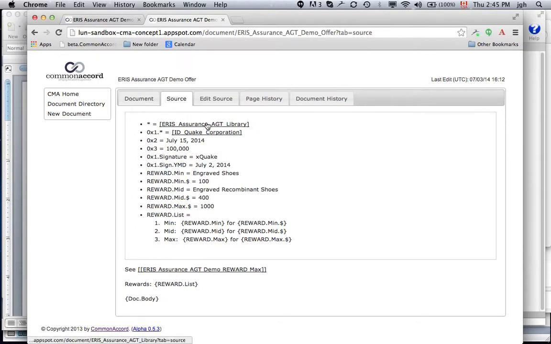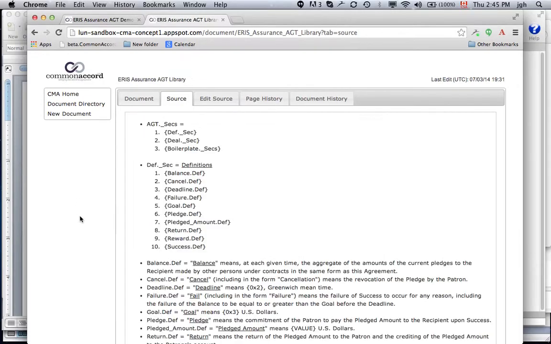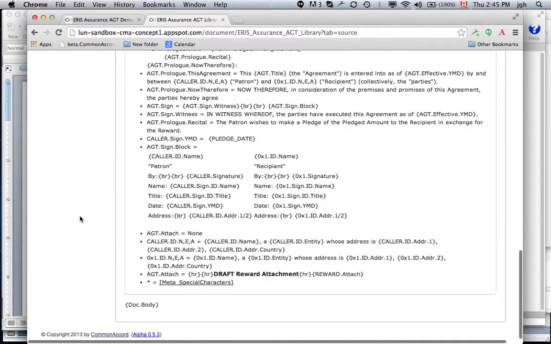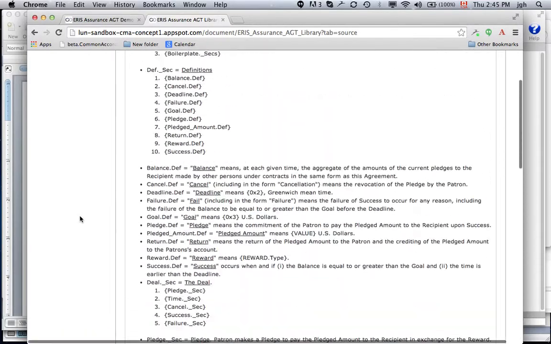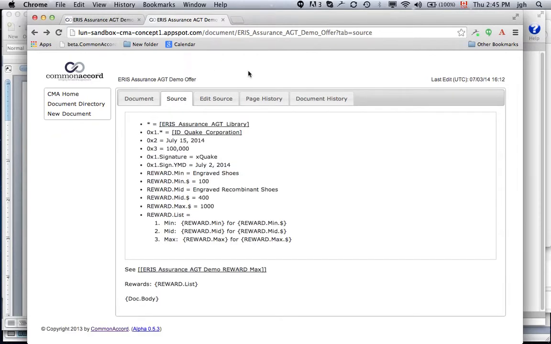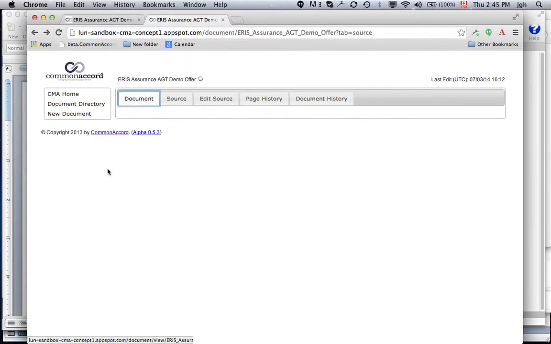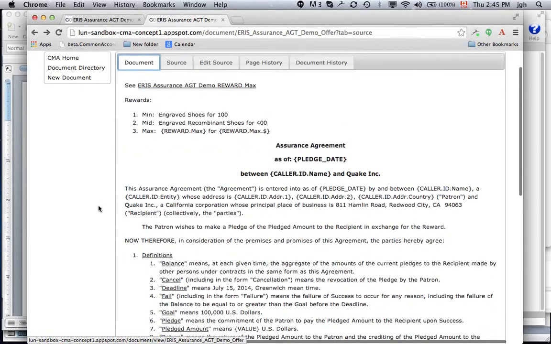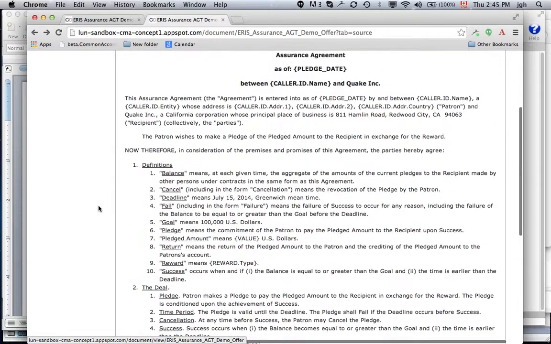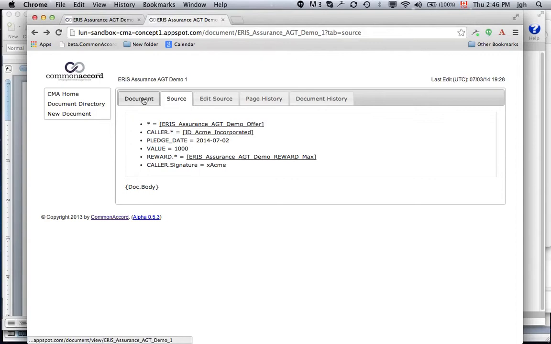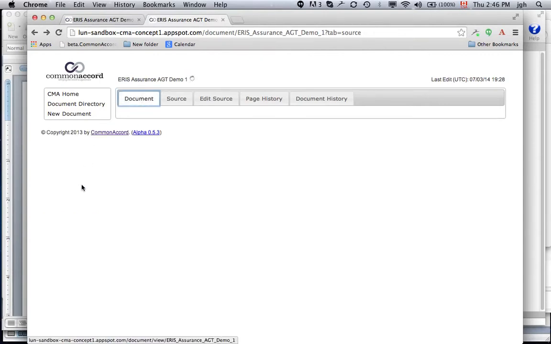Okay. Obviously, the text itself of the offer is an agreement. The agreement is totally parameterized so that we can reuse it for whatever we might want to, and we can then modify it later as desired. In each case, of course, this thing will render out into the full document. Here's a little statement of what the rewards are. The full document you can see with places for the parameters. And as we go back, we see that it begins to be completed.